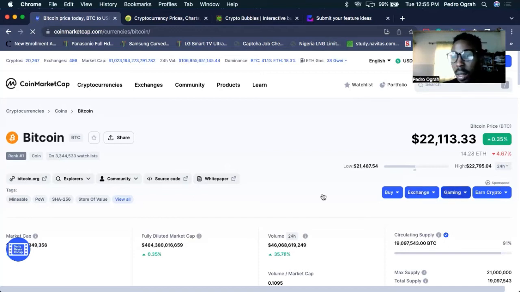Then there's where you look at their white paper. If you want to know more about Bitcoin, you click on the white paper, and it tells you about the project. What is the white paper? A white paper is just a written document to tell you the progress, the plan for Bitcoin over time, and what the aim is, like a detail of what the project is all about. Most times, if I want to invest in a project, I go through the white paper. I also check their community. When I talk about their community, it can be their website, Facebook, Instagram. See what they are saying, check if they have a very strong community. A very strong community is very important. A coin that has a strong community tends to do well.